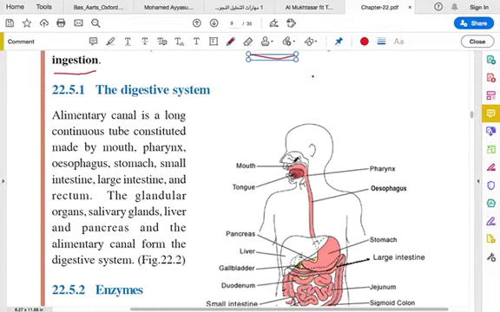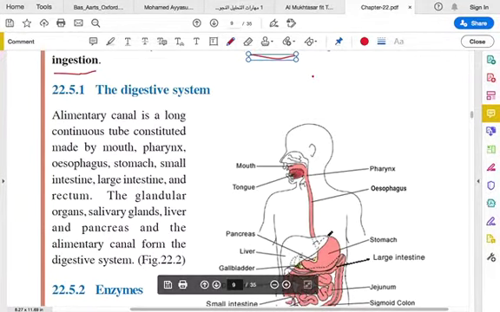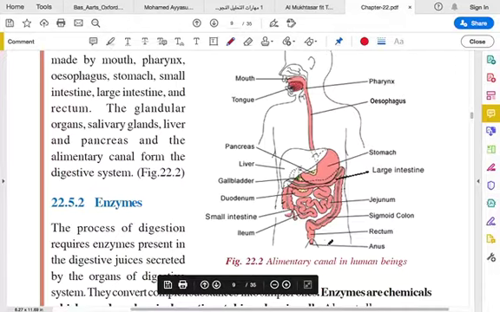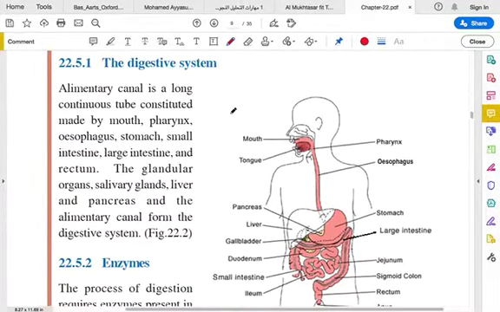It starts from the mouth, then goes to the pharynx, then this tube is called the esophagus, then you have the stomach, small intestine, then large intestine, and finally the rectum, where excretion happens. So this whole canal is called the alimentary canal.